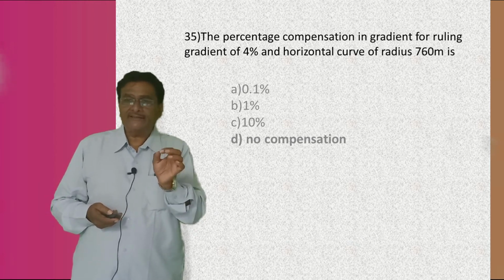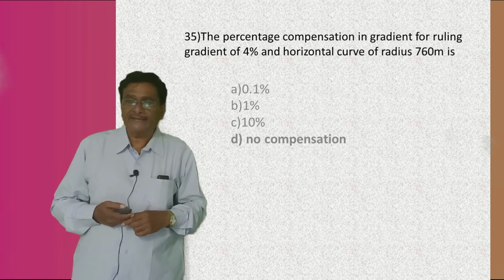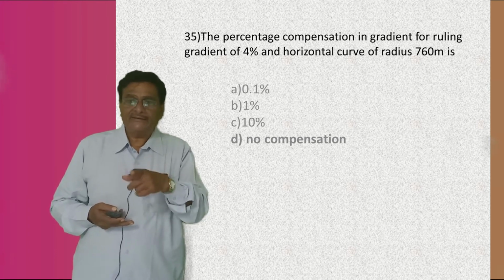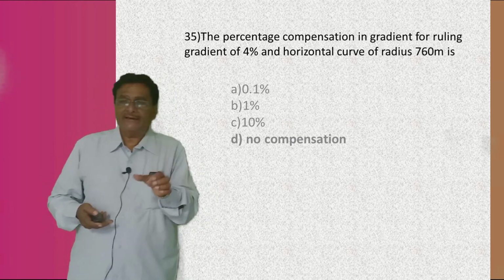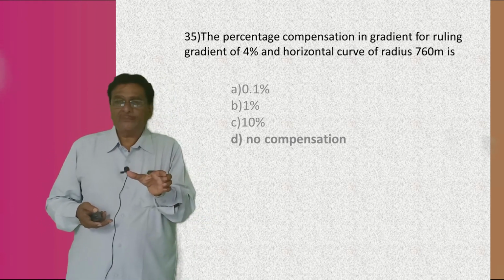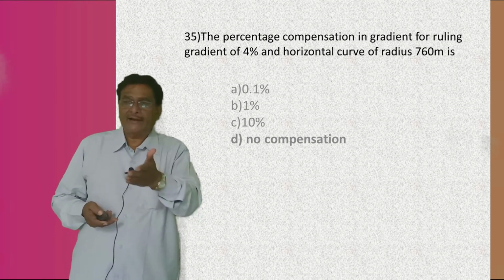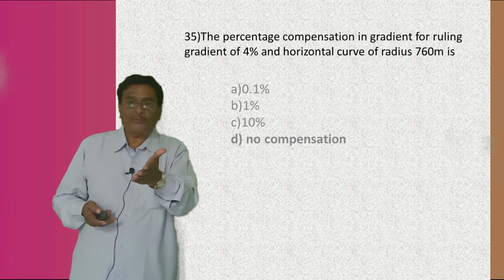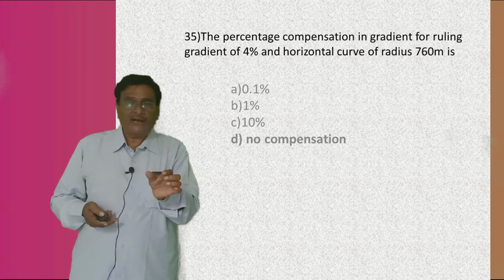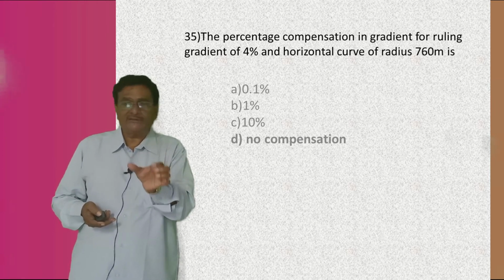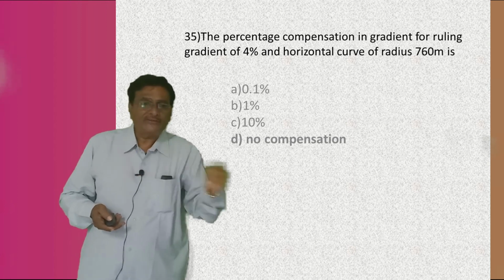Therefore, the percentage compensation in the gradient for the ruling gradient of 4% and the horizontal curve of radius 760 meter is that no compensation is required. Why no compensation? Because the radius of the horizontal curve is much higher, which is 760 meter, and the ruling gradient provided is only 4%. As both values are within the standard limit, under these two conditions no compensation is required.